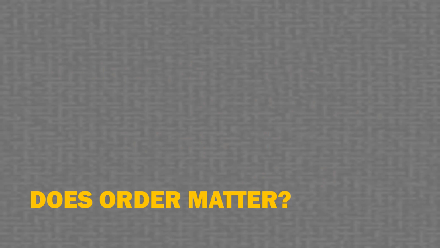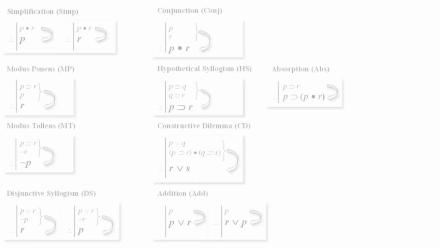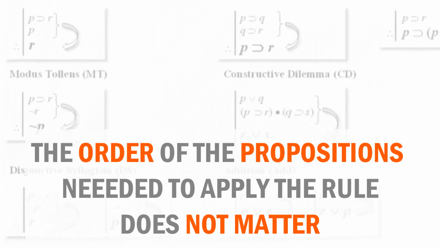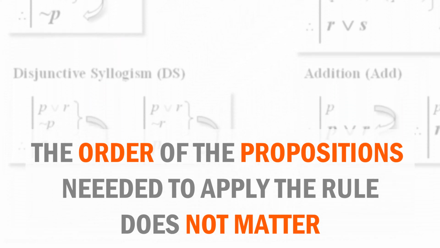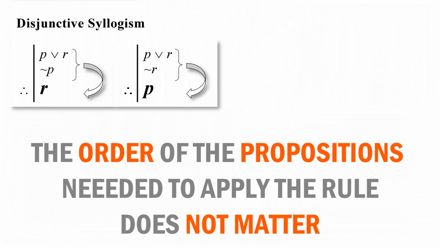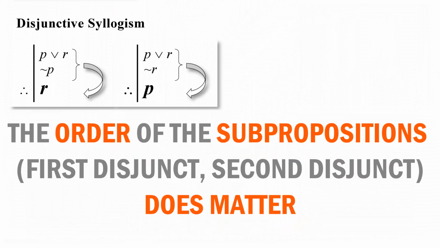And a final preliminary point is about the order. Sometimes the order matters, sometimes it doesn't matter. When a rule demands 2 propositions to be given, the order in which the propositions occur doesn't matter. In the case of disjunctive syllogism here, it doesn't matter whether you have the disjunction or the negation first. But the order that does matter concerns the order in which the sub-propositions occur. And that is why we sometimes need 2 versions of a rule.